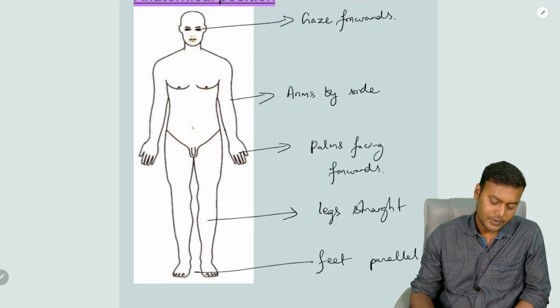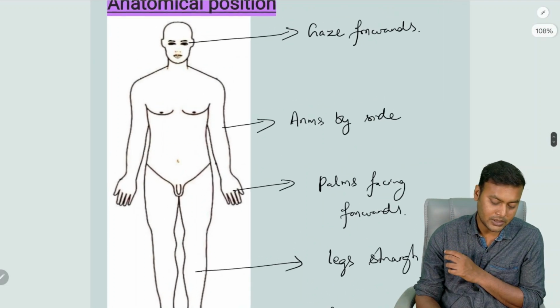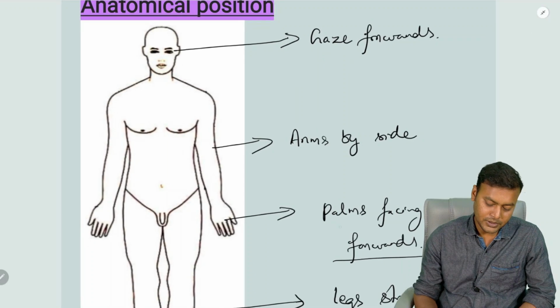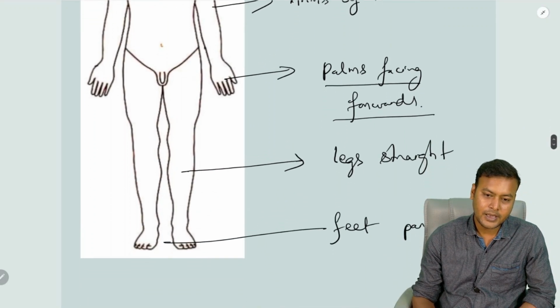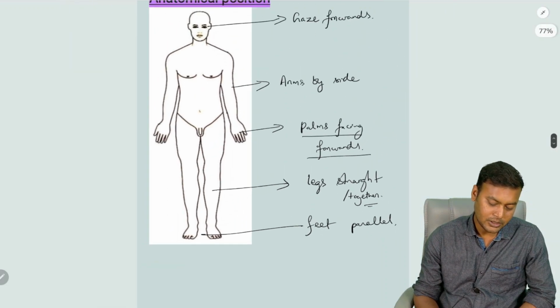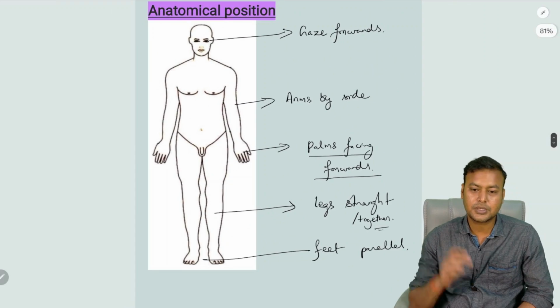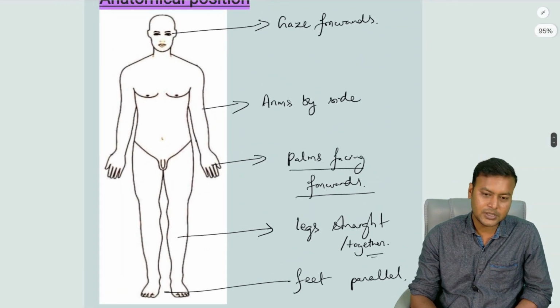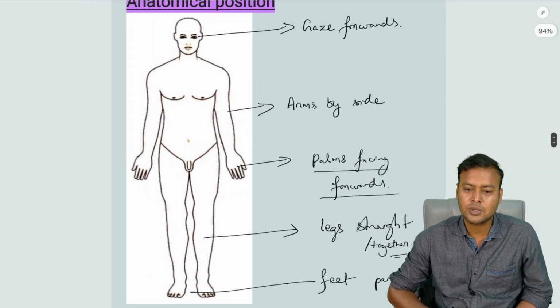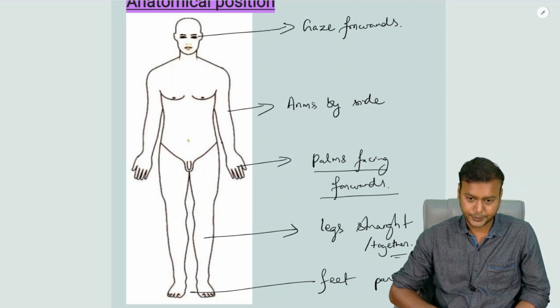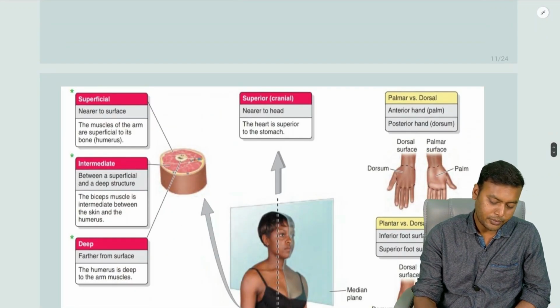parallel. So these few features which you can see: the gaze forwards, arms by the side with the palms facing forwards, legs straight and together, and feet parallel to each other. This position is known as the anatomical position. And students, why is it important? Because all the anatomical terms and relations will be described on the basis of this anatomical position. All right. So some important terms.